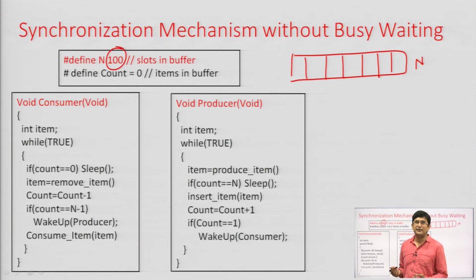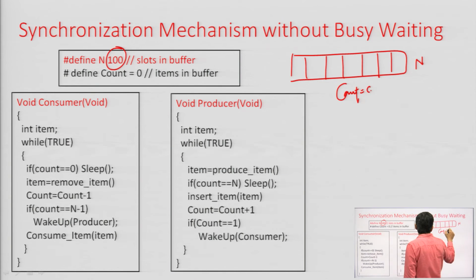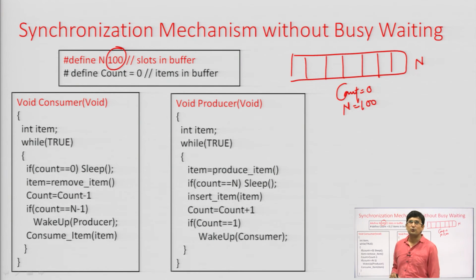So, let us say there are n slots or 100 slots in this buffer, and the number of elements in this buffer, count, is equal to 0 initially. So, n is 100 means we have 100 free slots, count is 0 means we have 0 occupied slots. As soon as the producer process produces an item, that item will be kept in the buffer, hence the counter will be incremented by 1, fine. So, let us see the solution to the consumer problem.